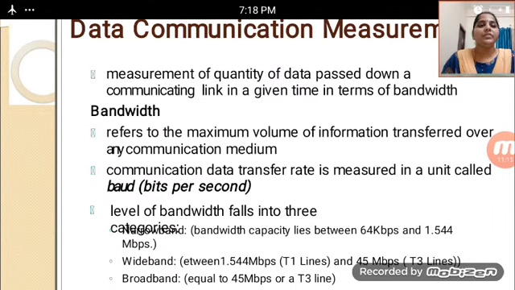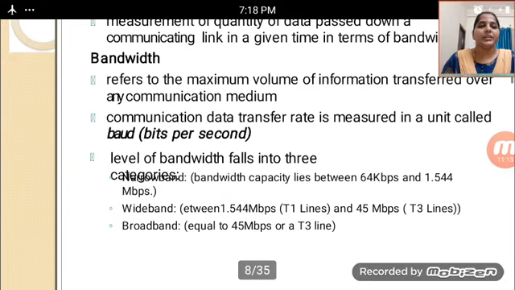The levels of bandwidth fall into three categories. Narrow band capacity lies between 64 kbps and 1.544 mbps.